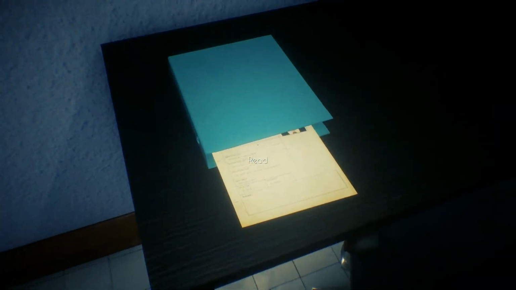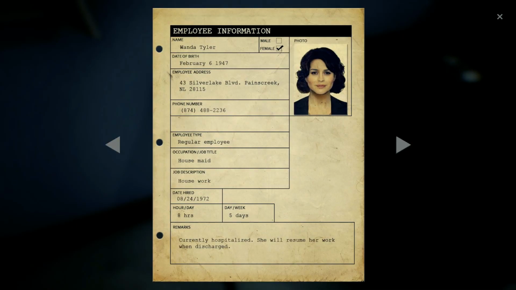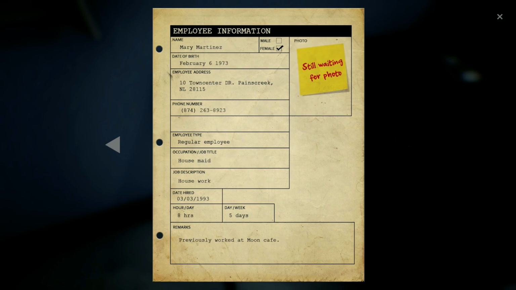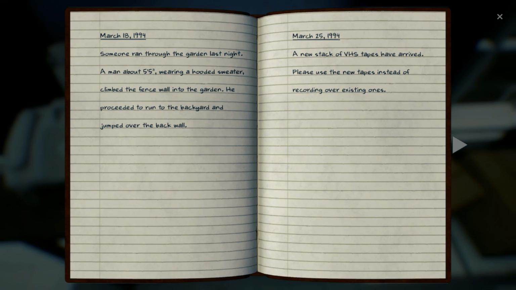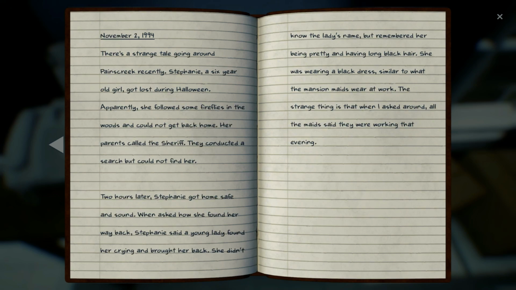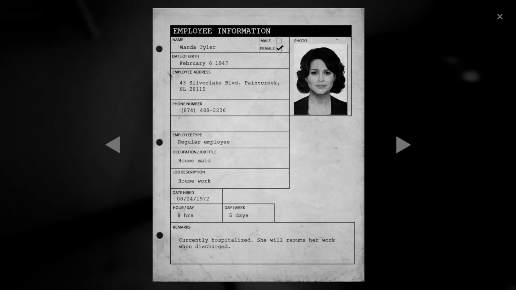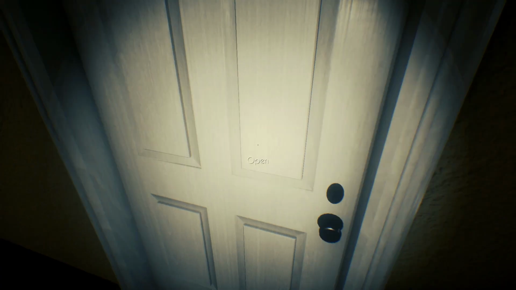Security desk logbook and a file. In this folder, we find all of the employee files, which help put faces to names. And then we have a security desk logbook. In the logbook, we find some very interesting details, such as here in section 2, where we see Magdalene, the grandmother, was looking for a missing security tape dated June 28th, 1975. And in the third section here, there's a story of a lost girl on Halloween who finds a pretty woman dressed like a housemaid with long black hair who helps her find her way back home. Except in those files we saw, none of the houseworkers have long black hair. I'm guessing nanny room is Dorothy's room? Oh shit.